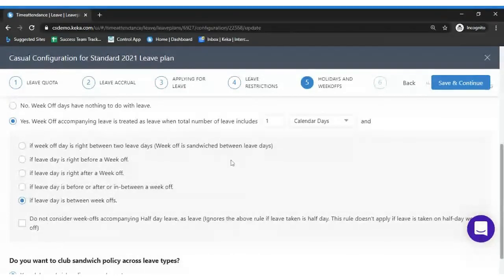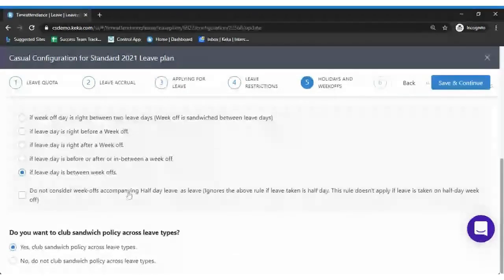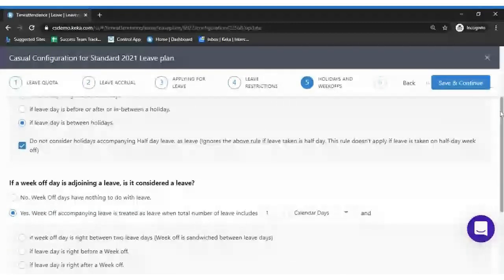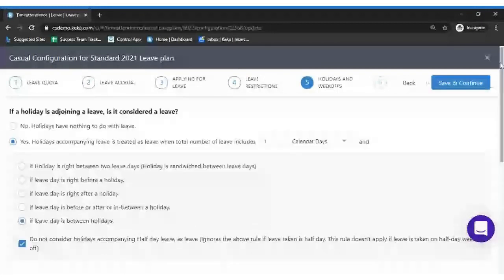Again, the next option, which is do not consider week off accompanying half-day leave, whether you want to consider half-day leave as a sandwich or not. Right, the next option is do you want to club sandwich across different leave types, whether you want to club sandwich with other leave types as well. I suggest you don't club sandwich with other leave types, so that you would be able to understand more about every single leave type. If you club, it will get confusing even for you.